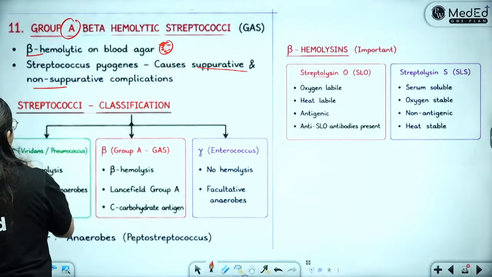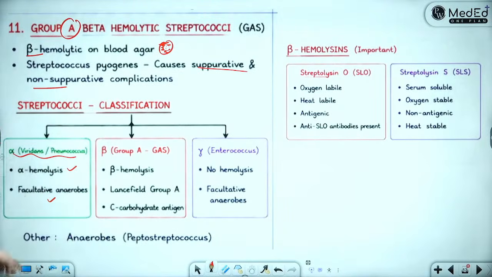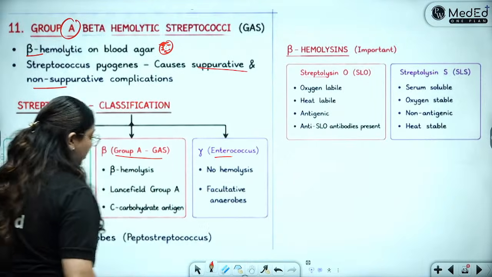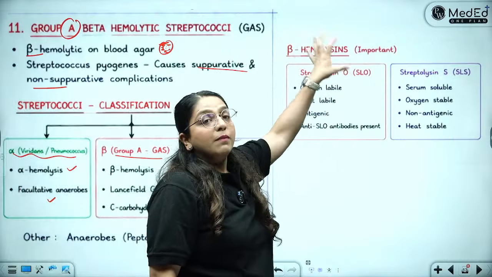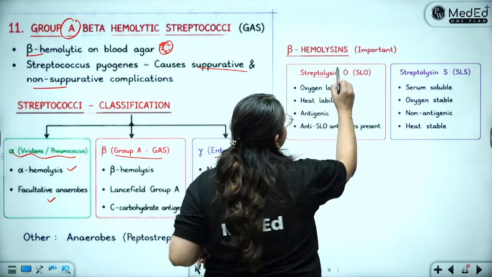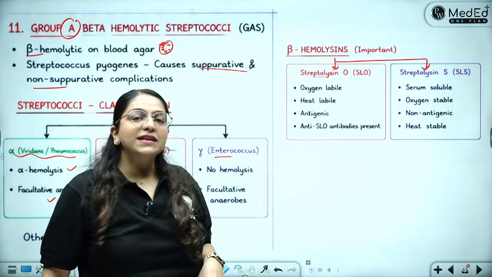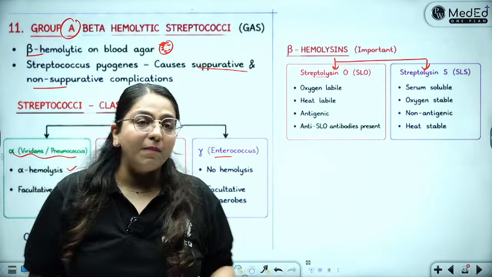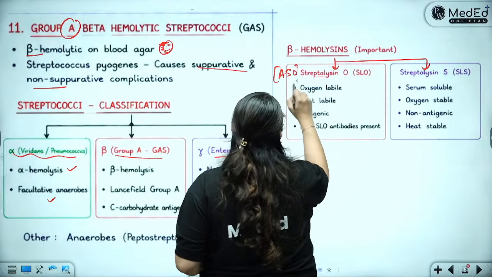Then as we classified, alpha and viridans is alpha hemolytic and they are facultative anaerobes. We have known this. Group A is beta hemolytic and alpha is enterococcus, which we are not talking about today. Beta hemolysis is very important because there are 2 types of beta hemolysins, streptolysin O and streptolysin S. This streptolysin O is the one against which antibodies are formed. That is why I was talking about anti-streptolysin O or the ASO titers, right?